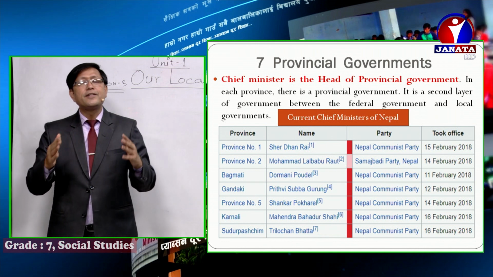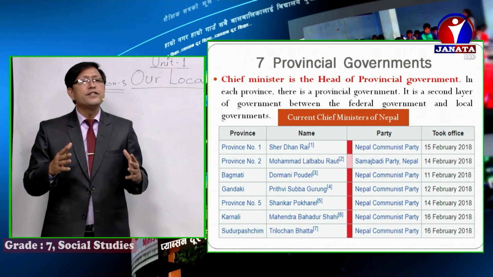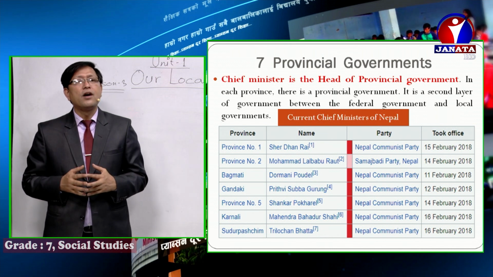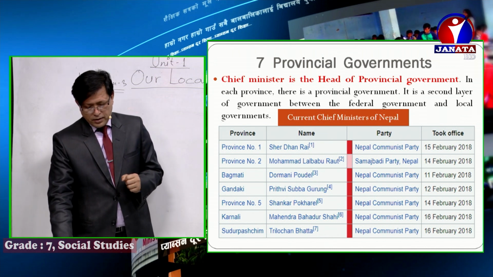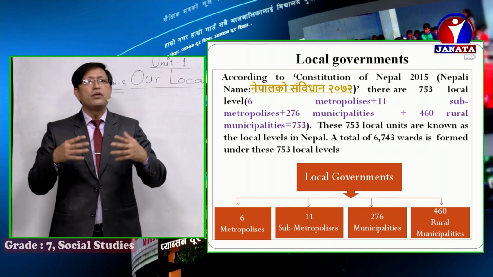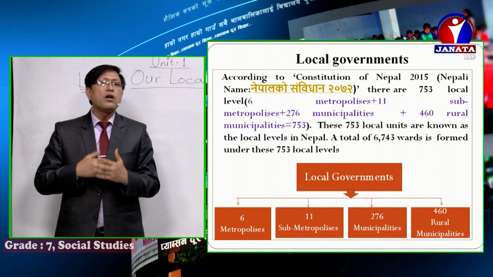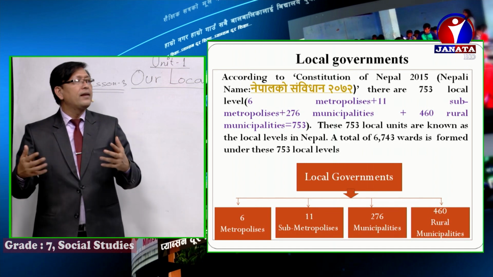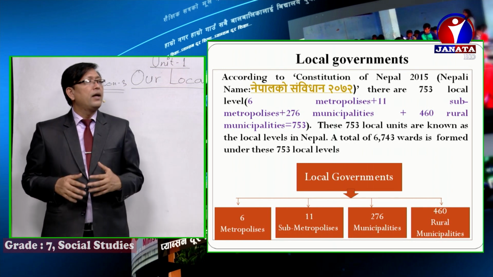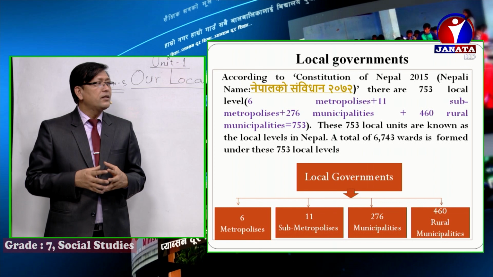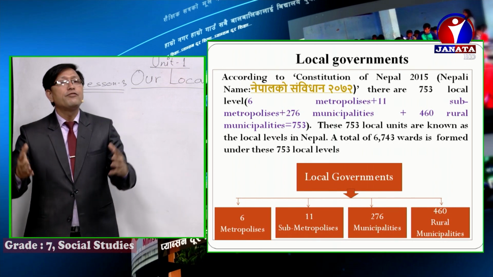So boys and girls, there are 7 provinces and the head of the provincial government is called chief minister. Boys and girls, and now local governments, we don't have much time. The clock of the studio is telling that time is running out, so let's quickly see in our Nepal, according to the constitution of Nepal 2072, there are 753 local bodies.